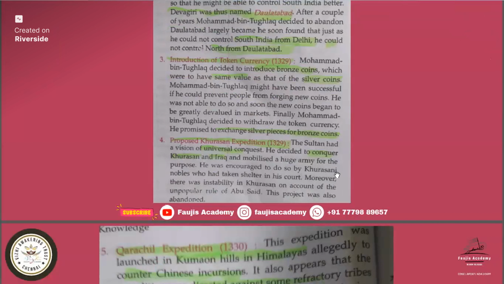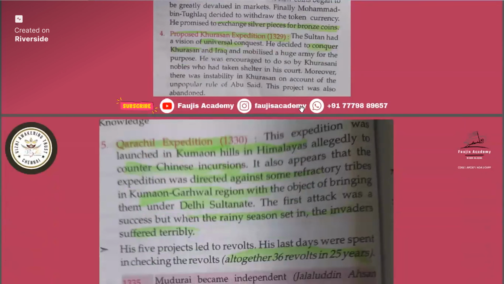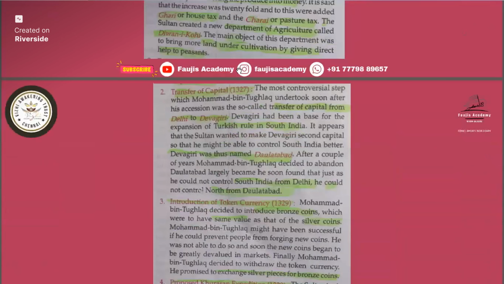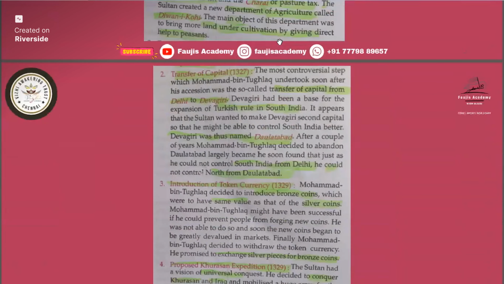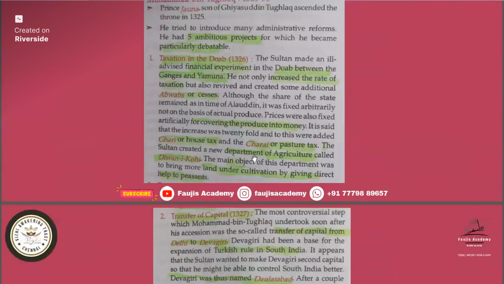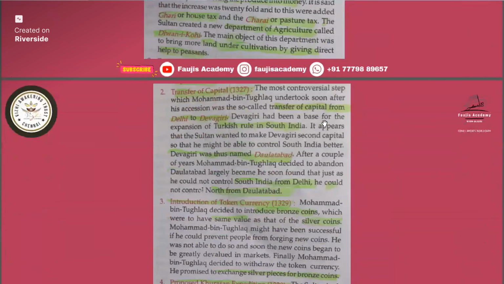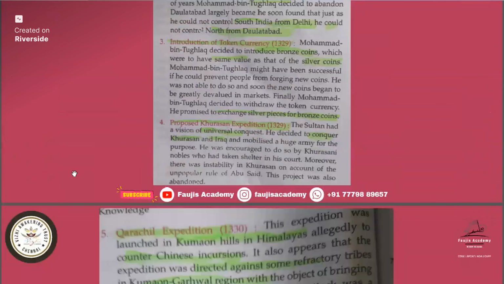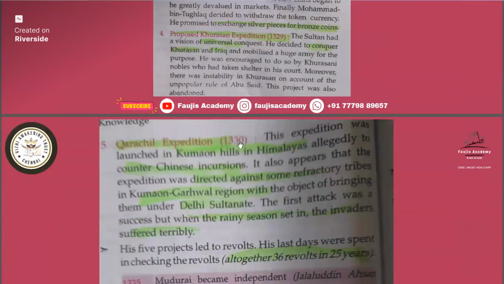He was encouraged to do so by Khurasani nobles who had taken shelter in his fort. Moreover, there was instability in Khurasan on account of the unpopular ruler, the Shah. But this project was also abandoned. They went to that area and came back, so this was also a failure. Remember this in order: first taxation in the Doab, then transfer of capital, then introduction of token currency, then the Khurasan expedition.